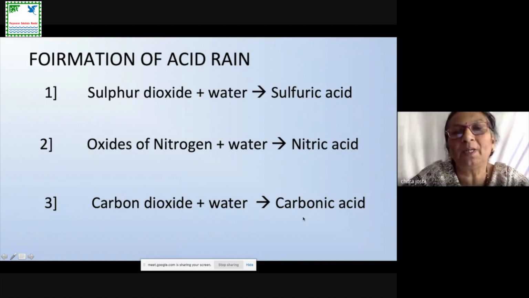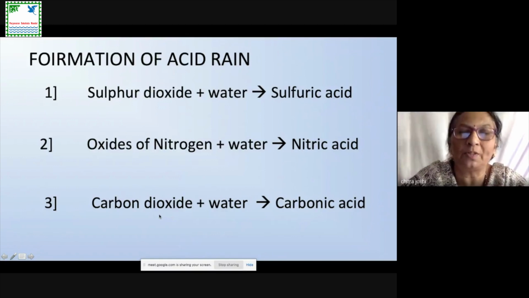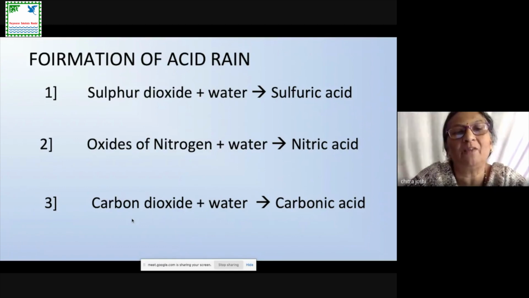So carbonic acid is not destroying our environment that much compared to sulfuric acid and nitric acid, because carbon dioxide is already present in the atmosphere. Our normal rain pH is, say, 5.6 to 6 pH. That is due to this carbonic acid.